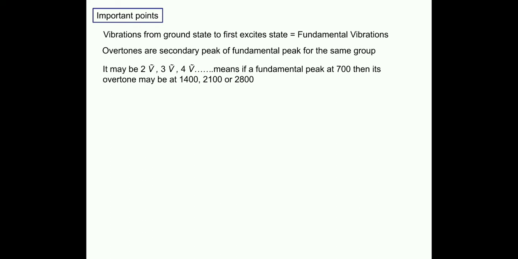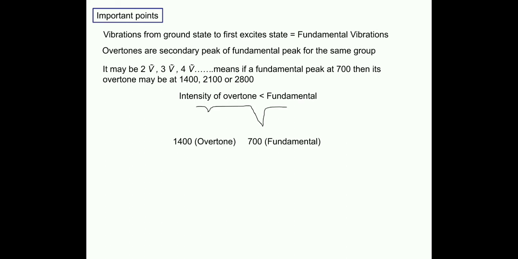It means if there is a carbonyl group, it will show two peaks. It will show the fundamental peak at near around 1700, and then it can show its overtone at 3400. So this is the overtone. But the important thing is that the intensity of the overtone is always less than the fundamental, so we can identify the overtone and the fundamental peak.